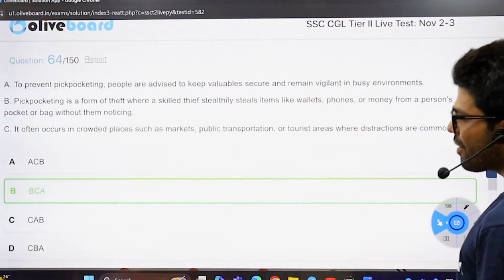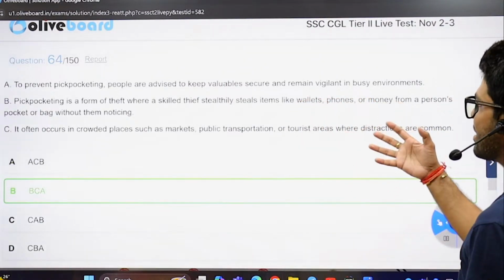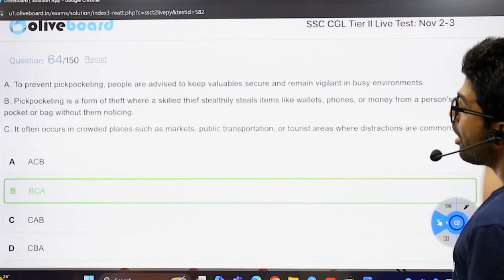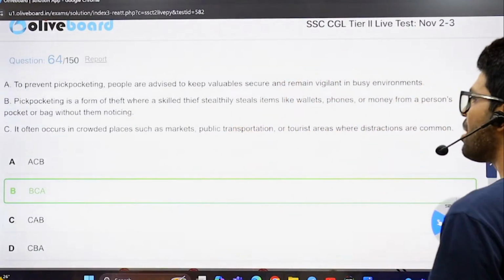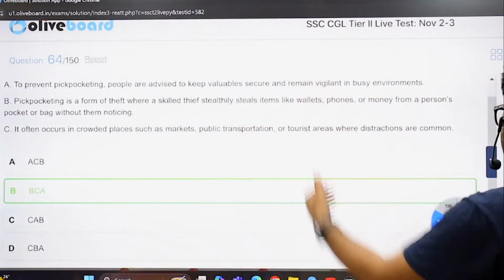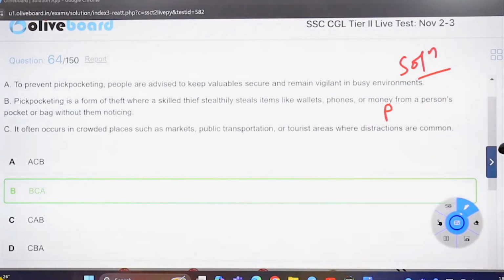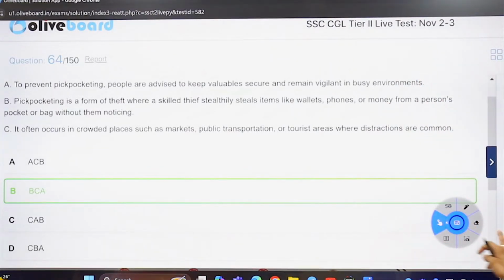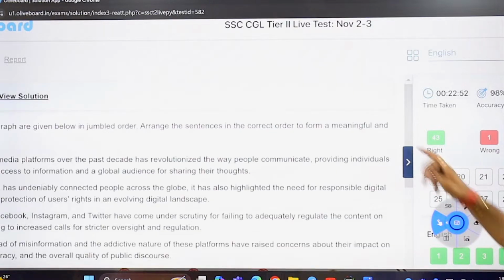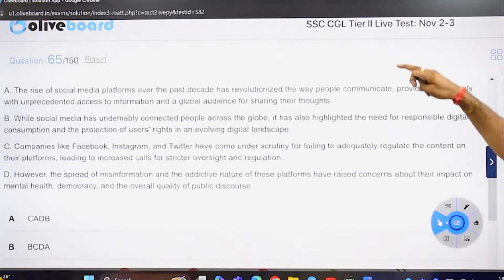That's a theft where someone steals items like wallets, phones, money from crowded places like markets and such, and that's the solution also. The problem we can say here, the solution, which is generally at the end. Perfect. Need not think about this, need not be worried about this. A better one you can go through.